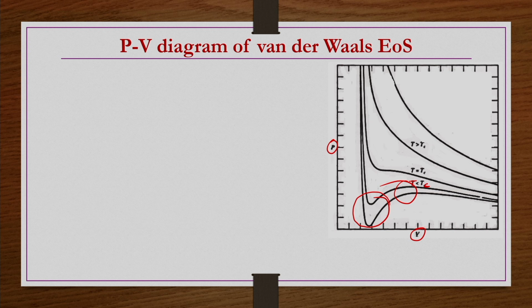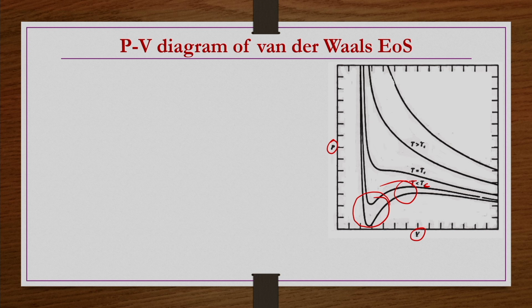If you plot the P versus V diagram for any van der Waals gas at different temperatures, we can get this kind of curve. If the temperature is less than the critical temperature of that gas, the PV curve has a local minimum followed by a local maximum.